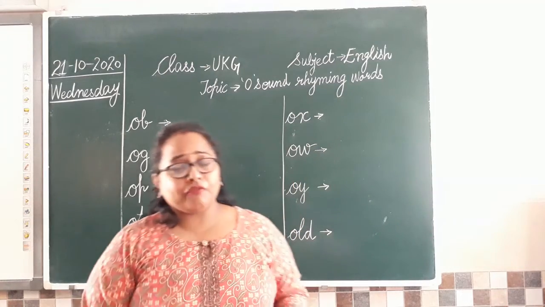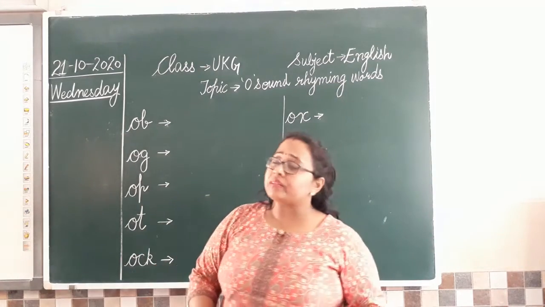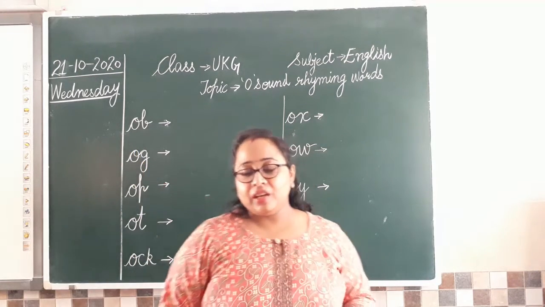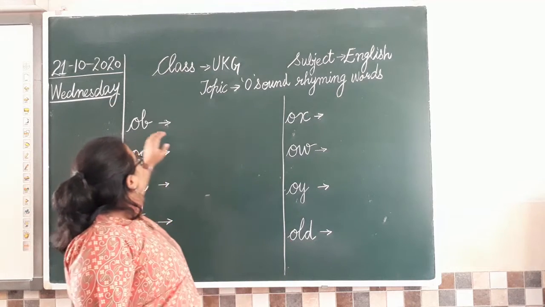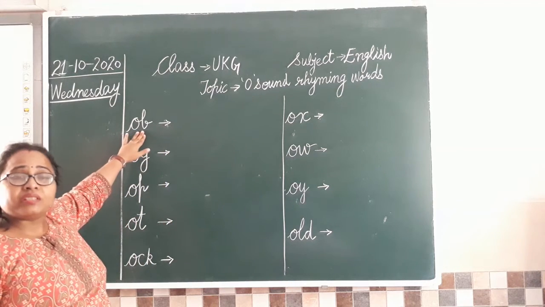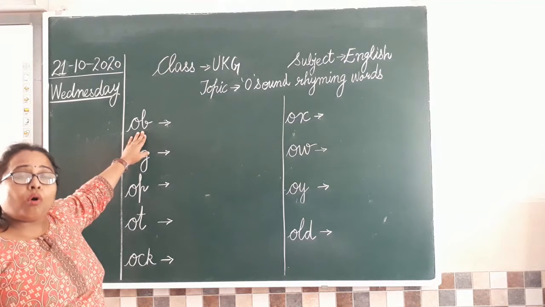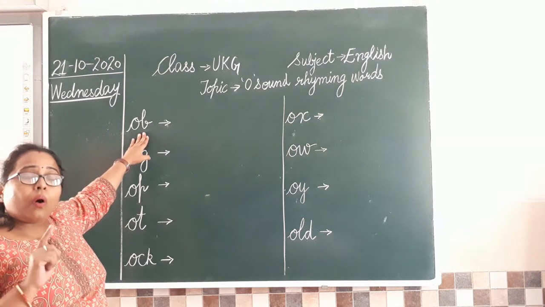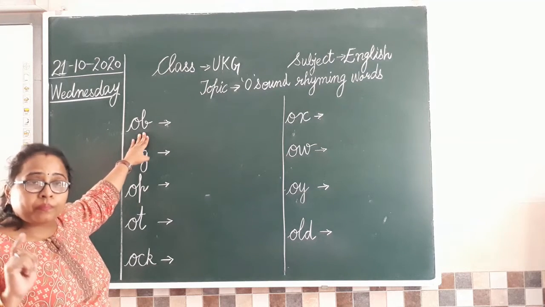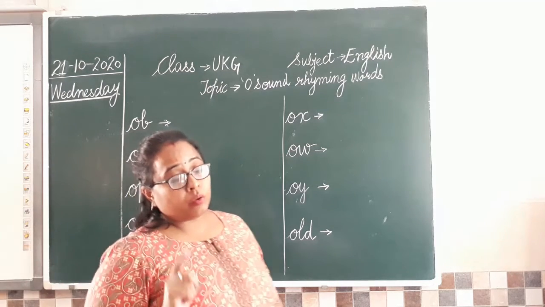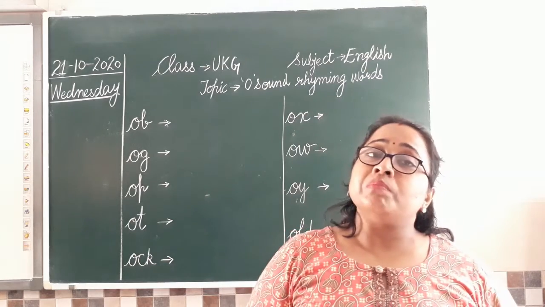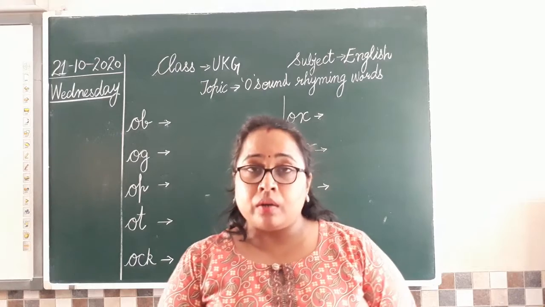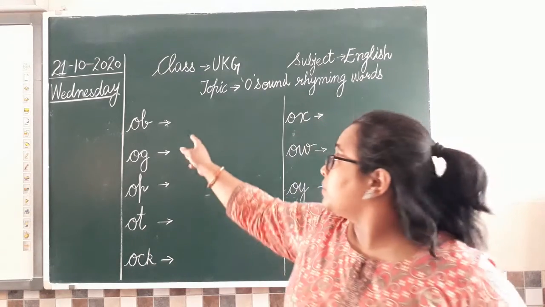So class, after all this, you all know today is Wednesday, but the date is 21st October. Yes. So let's begin with the work. The first family we are going to discuss is ob. We will discuss the O family's sound, that is ob sound. O, b, ob. Now the word which you tell me, you should know the meaning also. Clear? So start telling me the names of the ob sound words.